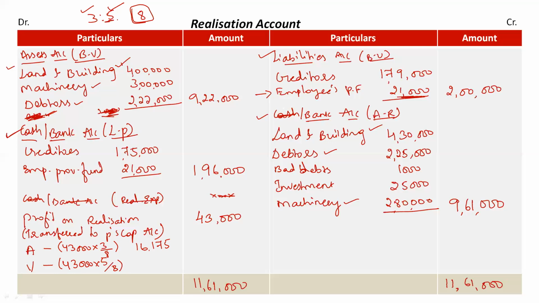And for Vichal, total profit is 43,000 into Vichal's share, which is 5 by 8. Simplifying this, we will get the value as rupees 26,875. Clear? So this 43,000 rupees profit has been distributed among both the partners and will be shown in their capital account. This is how we prepare a realization account in a very simple way. Just remember these 4 steps, then it will be very easy for you.